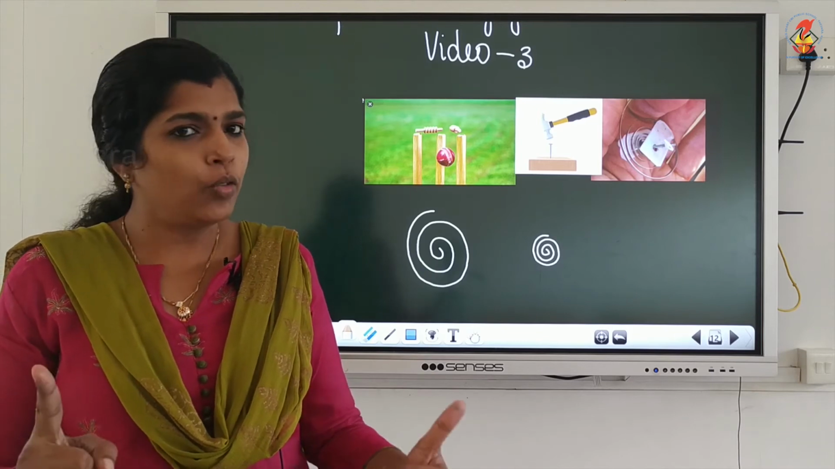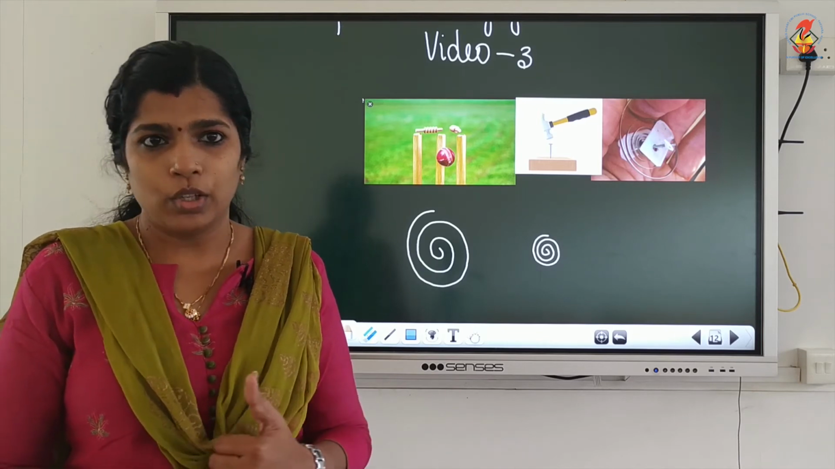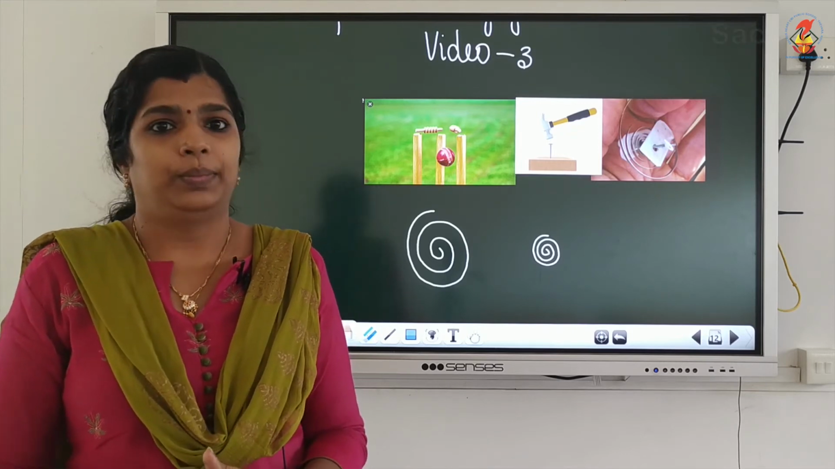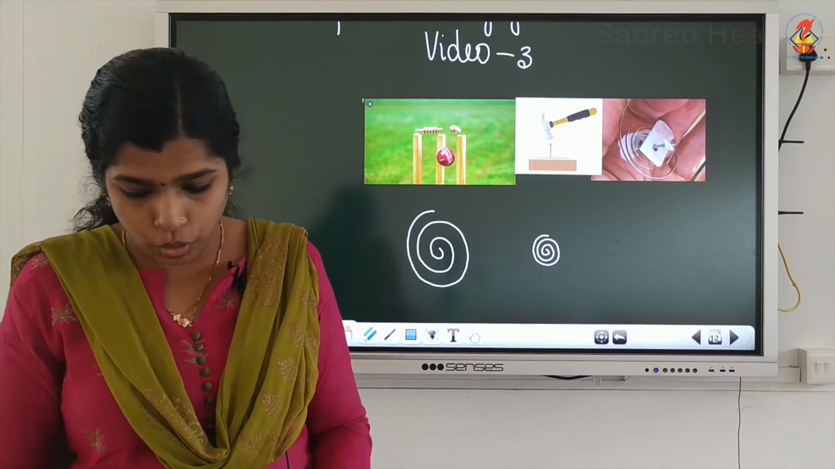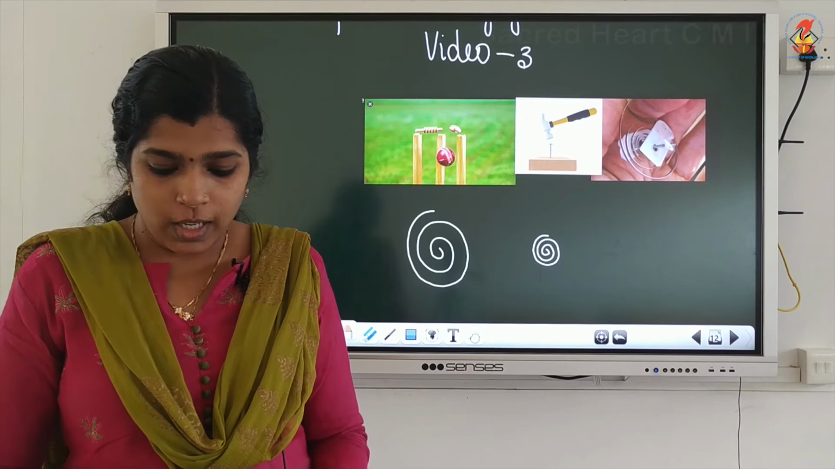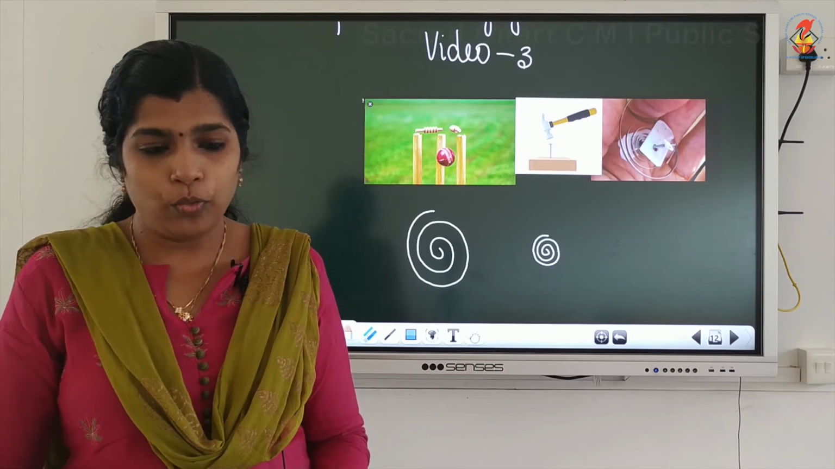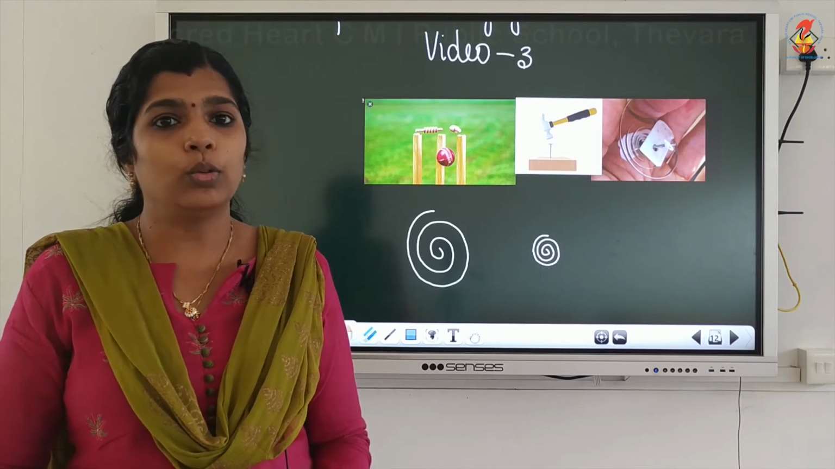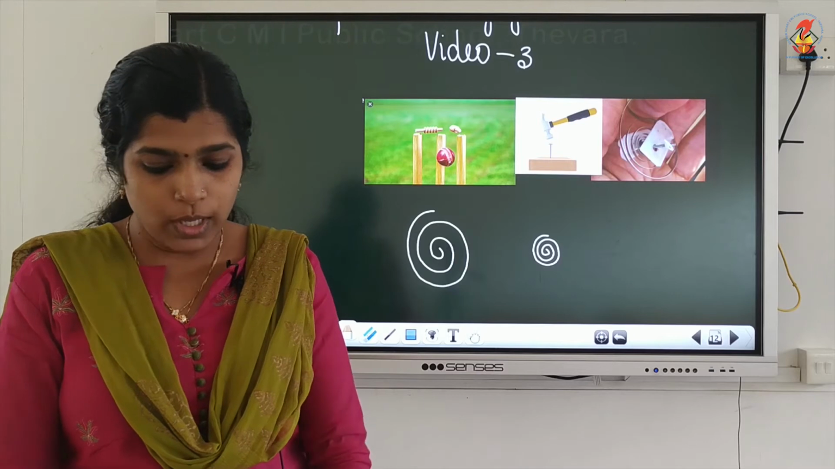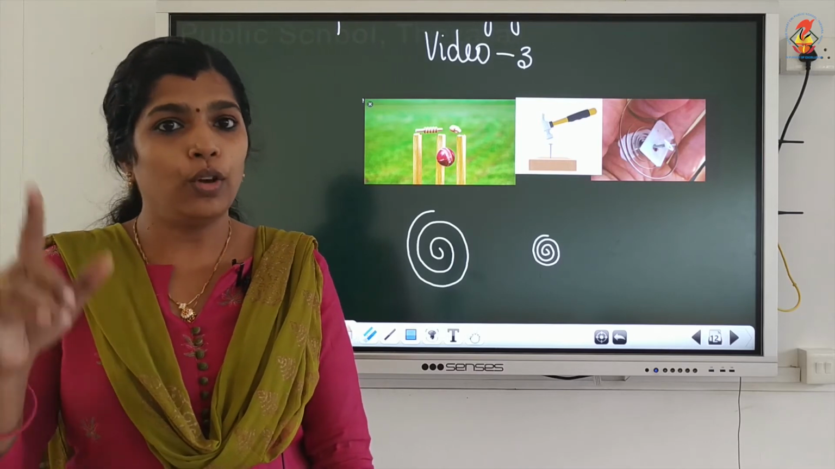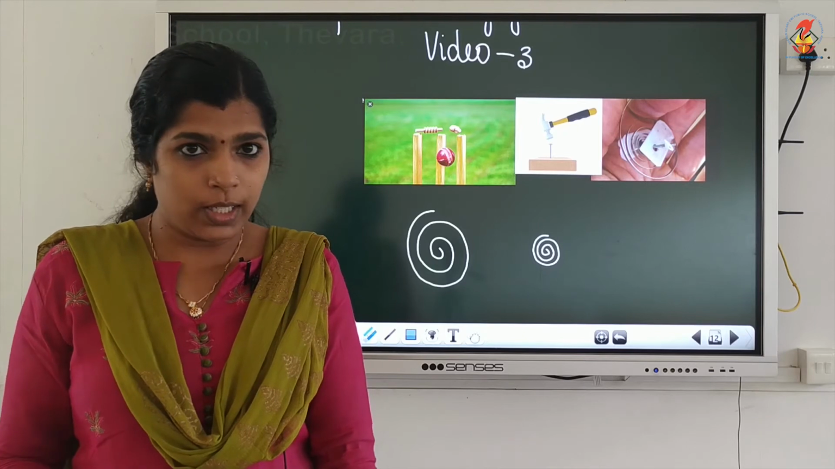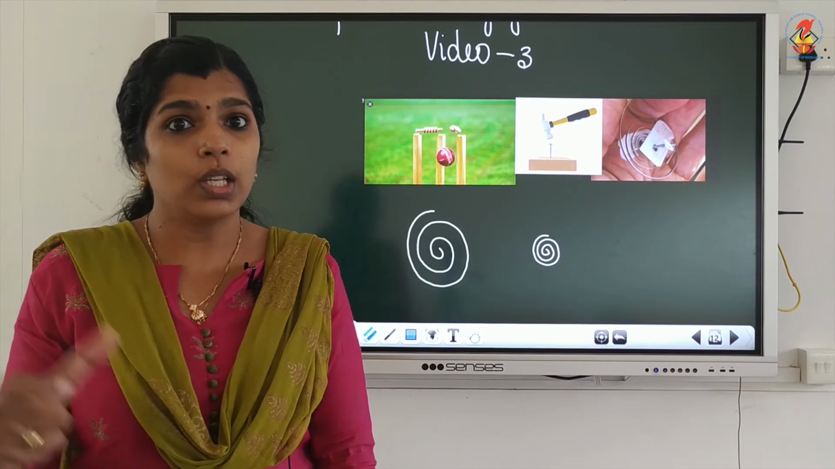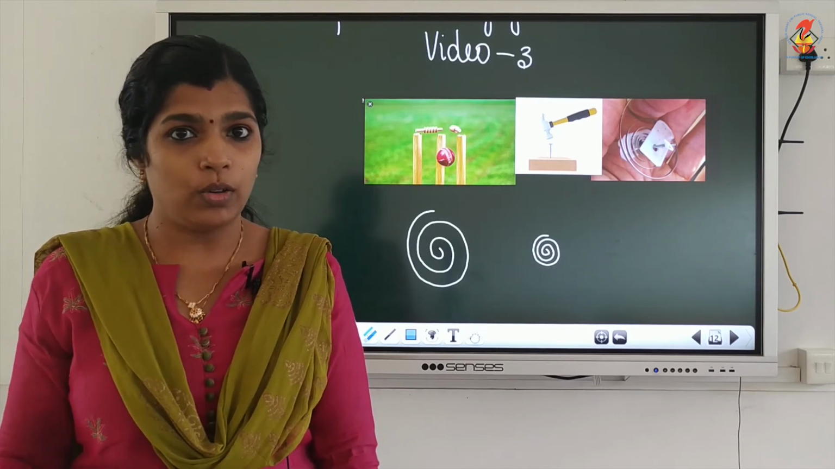Now, the SI unit of work is joule. So, the SI unit of energy is also joule. 1 joule is the energy required to do 1 joule of work. Then higher units are there. Kilojoule is there. 1 kilojoule is equal to 1000 joule.